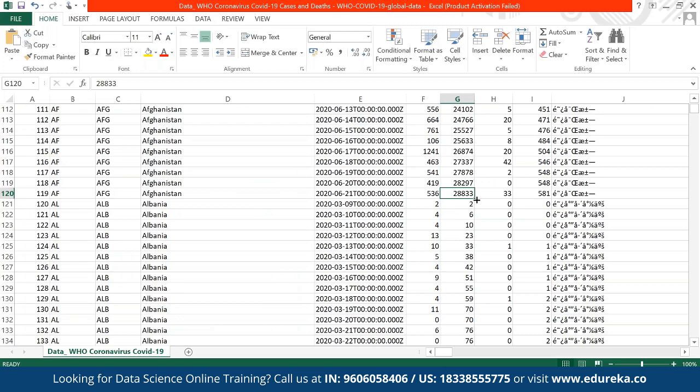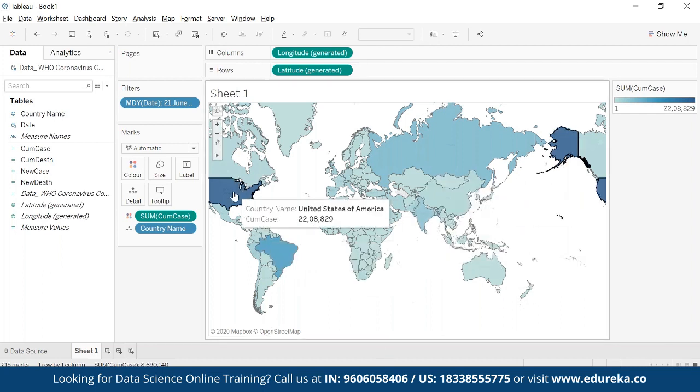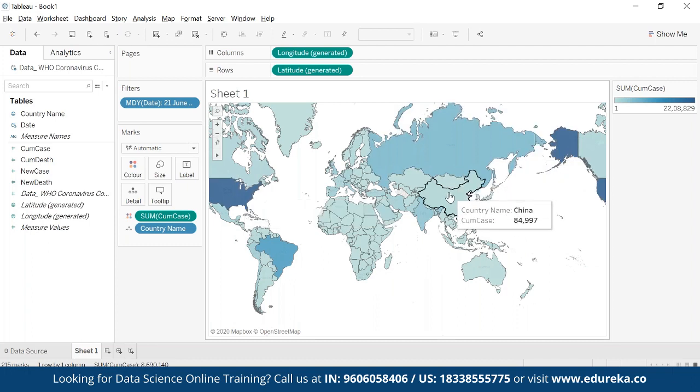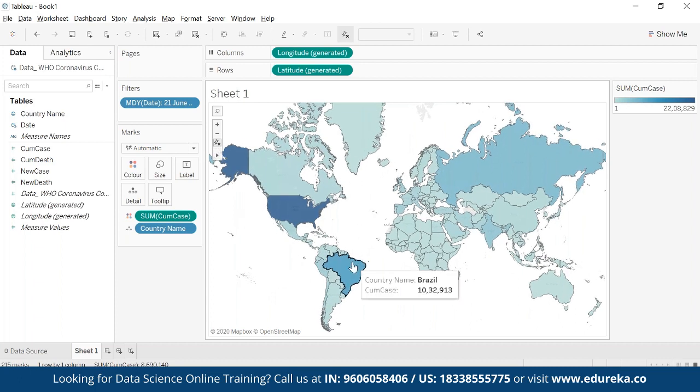Absolutely perfect. So now in any country, in India it is 4,10,000. So this is the total number of cases we have in India. In the US we have 22 lakhs. In China we have 84,000, and so on. So that is how you are able to get the latest information. It is showing me the cumulative value. Now this cumulative value is the current day total number of cases.